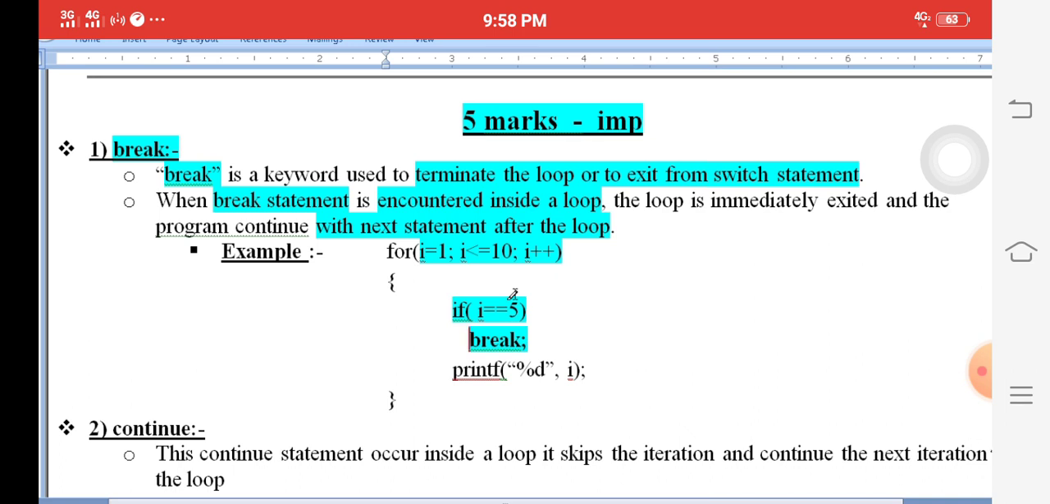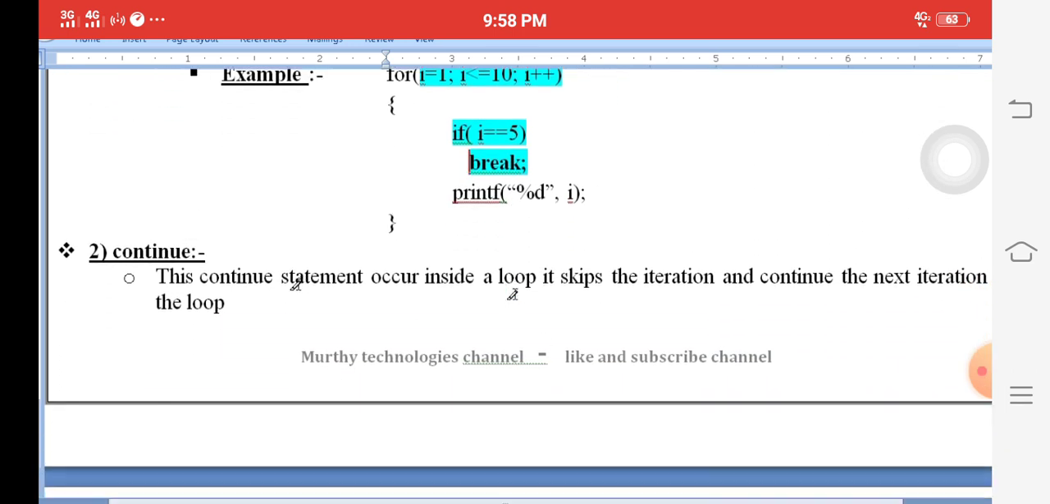Okay. Next one, continue. Continue means continue statements. Continue inside any loop skips the iteration. Skip means just escape the particular line and go for the next line. Same loop repeated but not stopped. Continue the next iteration.